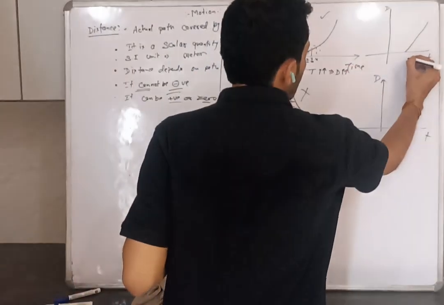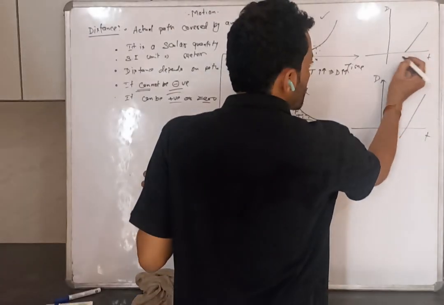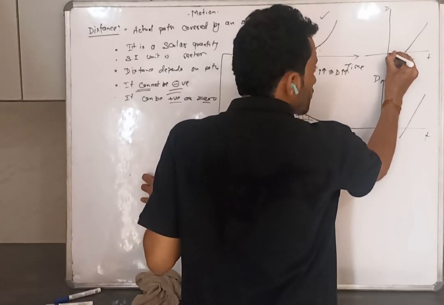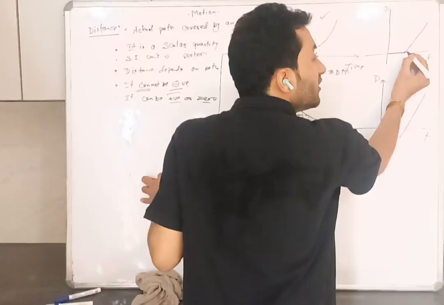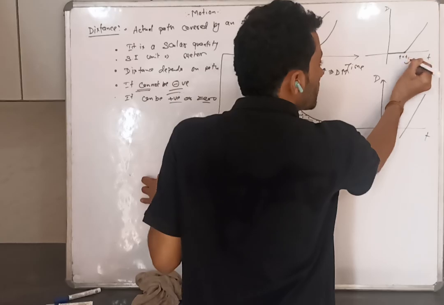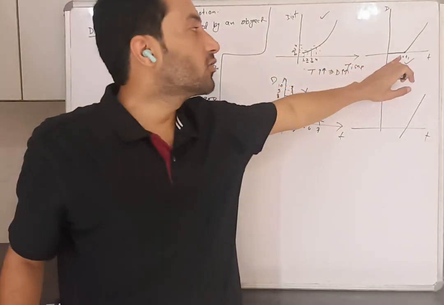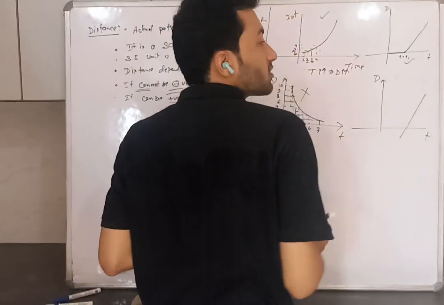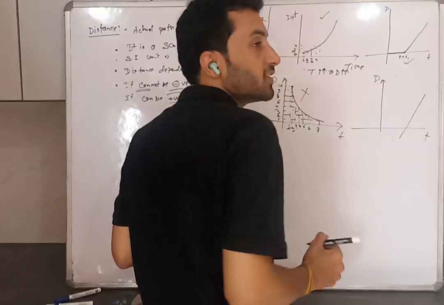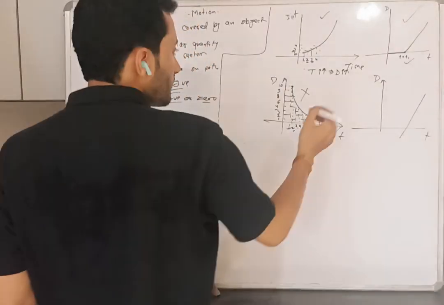Can you tell me whether this graph is possible or not? In this graph, time is passing, distance is 0, 0, 0, 0, 0, at any time t equal to, let's say, t1 second or 5 second or 10 second, any numeric value you can consider. Let's suppose t equal to 10 second. After t equal to 10 second, it is going positive. It is a linearly increasing graph. So this graph is possible.